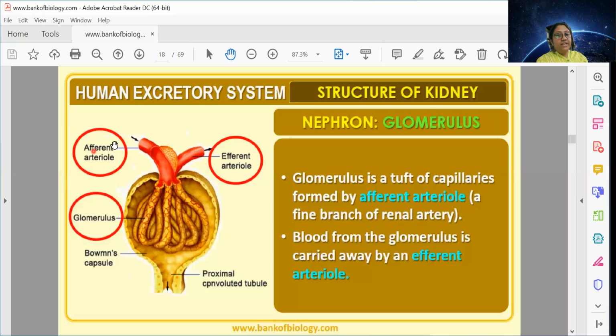inside. So there is the afferent arteriole which is entering into Bowman's capsule, and then after entering it divides profusely to form a network-like structure. Can you see this network-like structure? And finally, all these network-like structures again fuse to form the efferent artery. So afferent and efferent.